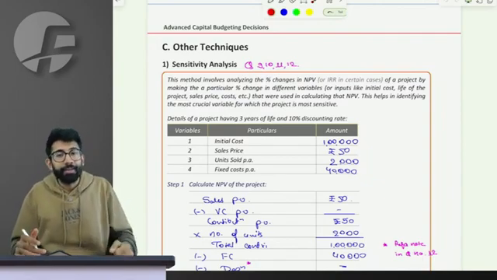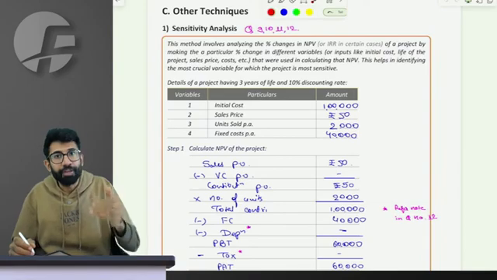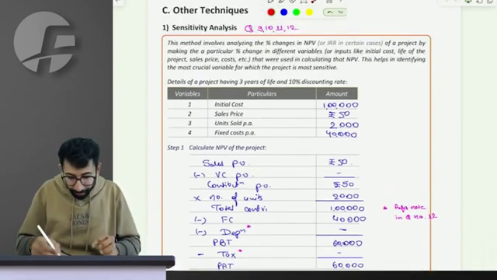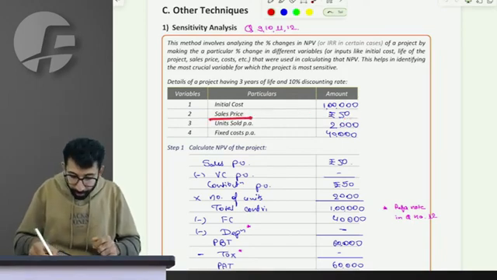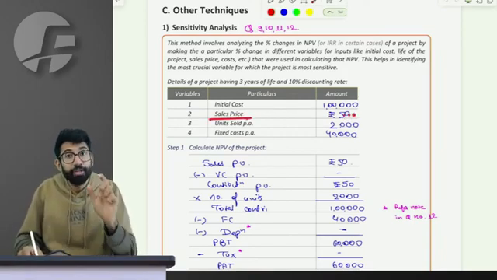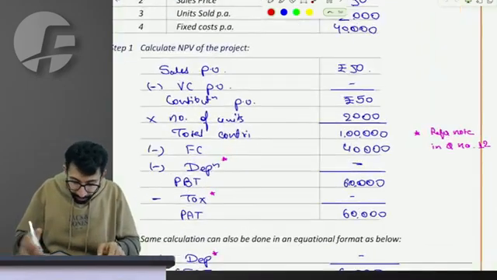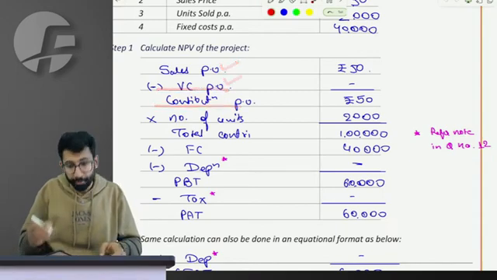When we calculate NPV, the NPV is calculated using different variables, different parameters. For example, imagine that I've been given the sales price per unit as ₹50. From the sales price per unit, if you deduct the variable cost per unit, you get the contribution per unit. So sales price per unit minus variable cost per unit is contribution per unit.